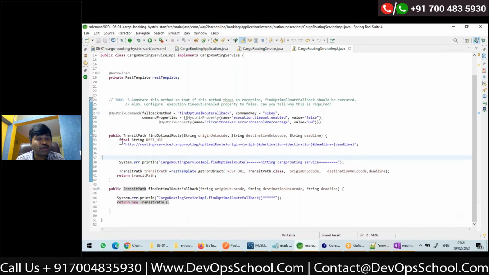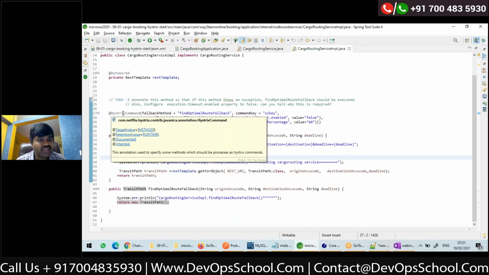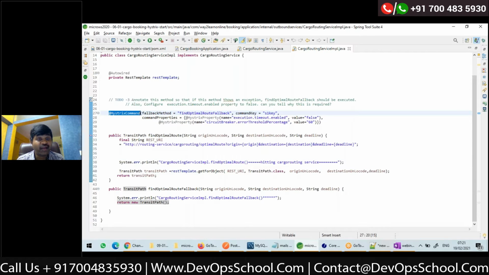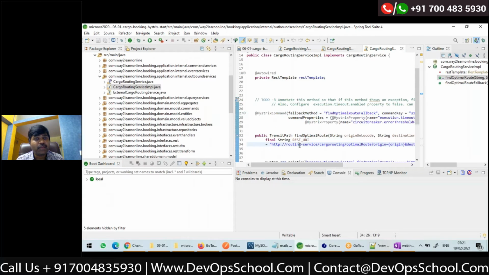So what I told you yesterday is, to execute the fallback, you just need to annotate this method with HystrixCommand and specify what the fallback method is. That's all, right? That's all you need to do. Automatically the fallback will get executed. Now let me explain what is happening internally when you annotate this class with HystrixCommand.